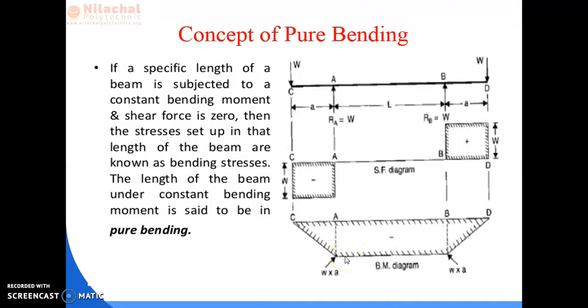From this we concluded that if there is an overhanging beam having equal overhanging portions, and equal loads are applied at the overhanging portions, then the shear force value in the shear force diagram is 0, and the bending moment value in the bending moment diagram remains constant. And it is proved that the portion AB is in the pure bending section.